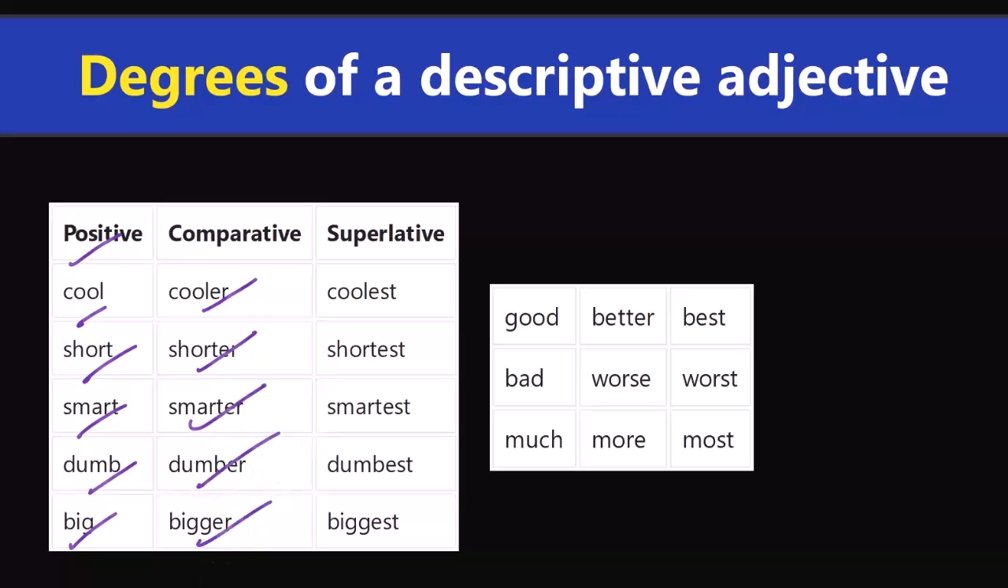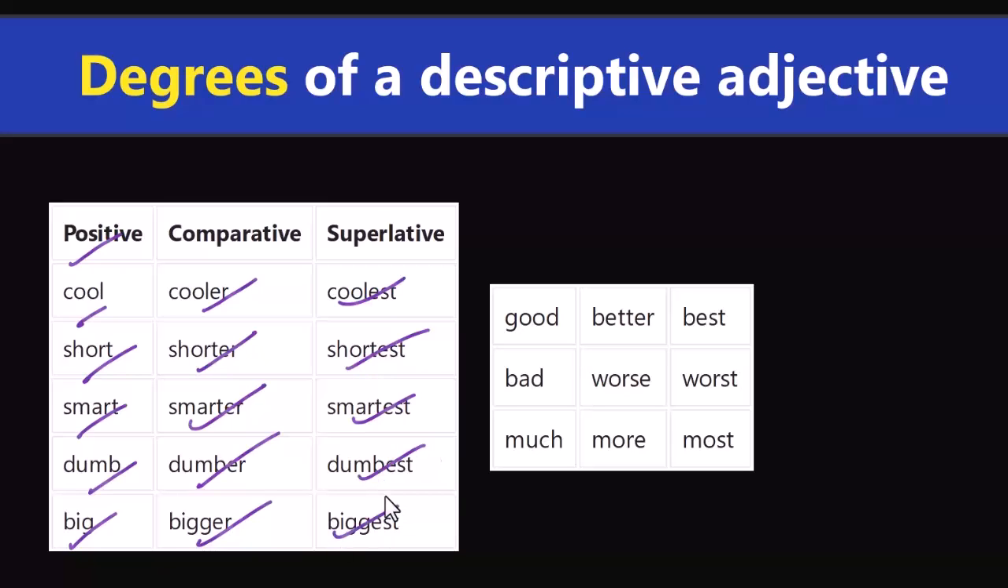And these are regular adjectives because they're following a particular pattern. They generally end with er, est. Cool, cooler, coolest. Superlative degree. This is used when you want to show or indicate that this is the highest level of a quality. Short, shorter, shortest. Smart, smarter, smartest. Dumb, dumber, dumbest. Big, bigger, biggest.